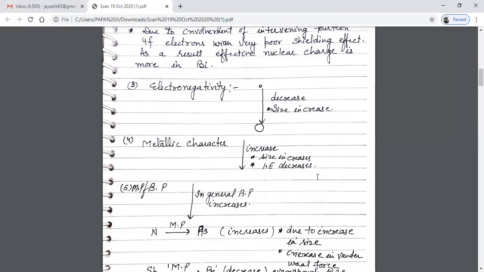Next is melting and boiling point. Melting and boiling point in general, it increases down the group.